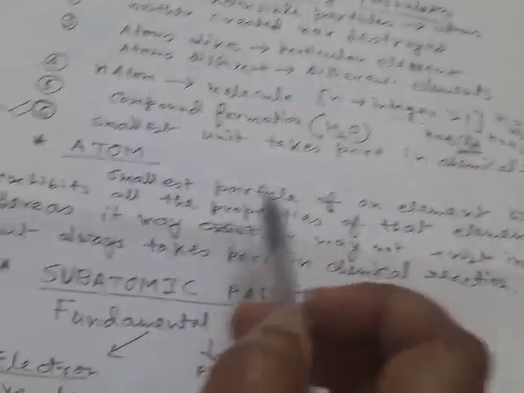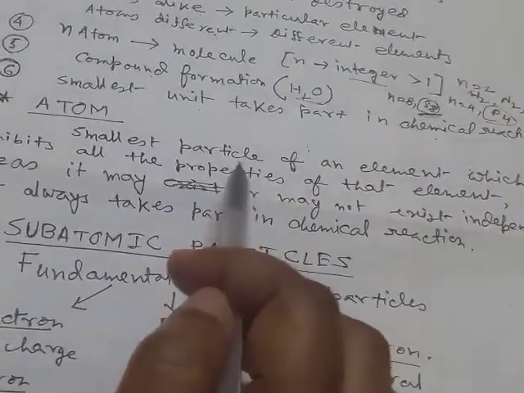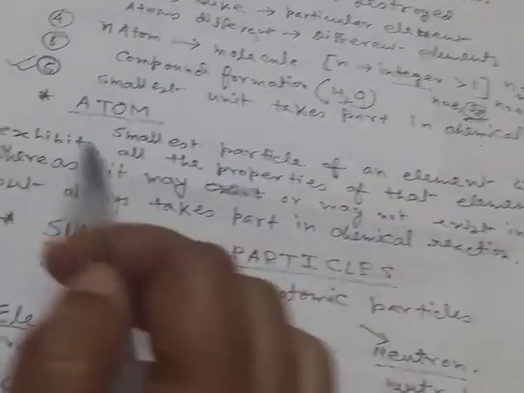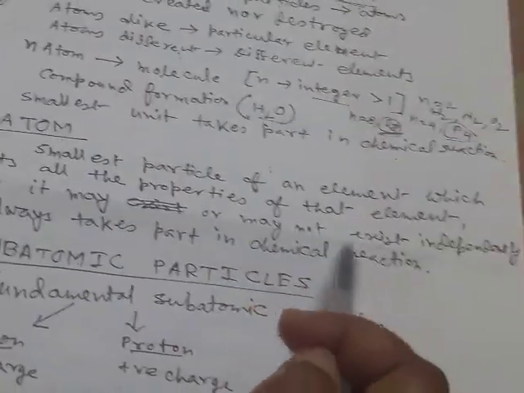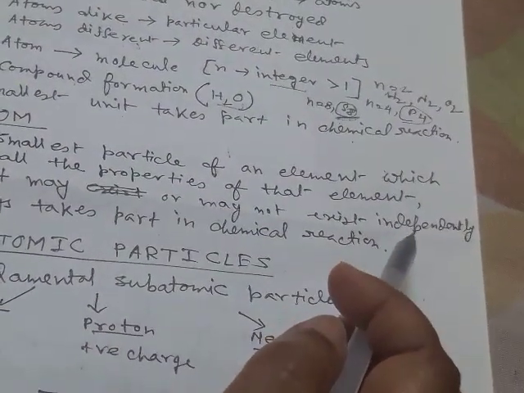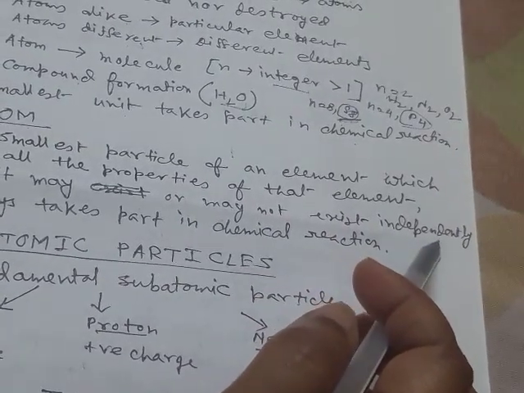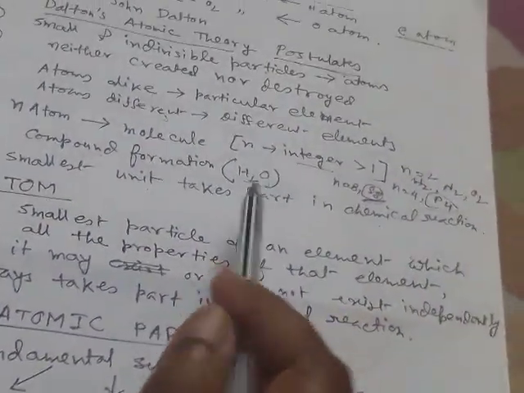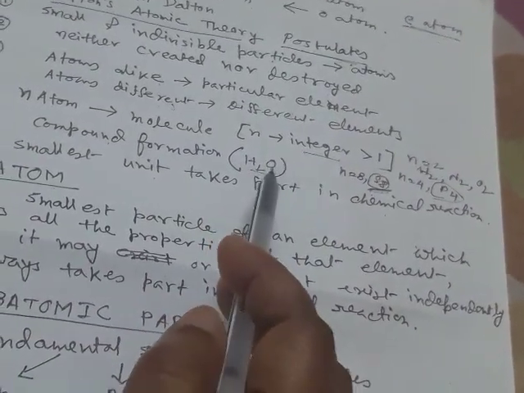If we take hydrogen element, then hydrogen element has different specific properties, and if we take one hydrogen atom, then we will obtain similar properties. So atom contains the similar properties of the element, whereas it may or may not exist independently. For some elements it can exist in independent form, or for some elements it does not exist in independent form, but atoms always take part in chemical reaction. For example, hydrogen atom combines with oxygen atom to form water, thus atoms can take part in chemical reaction.